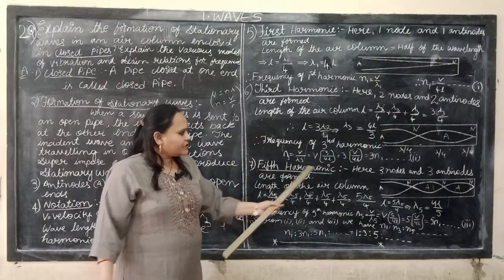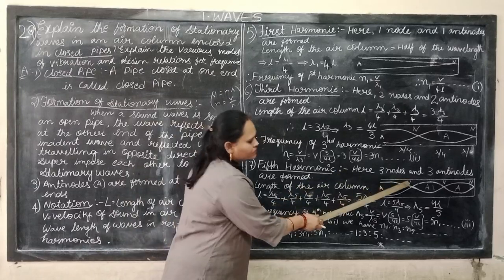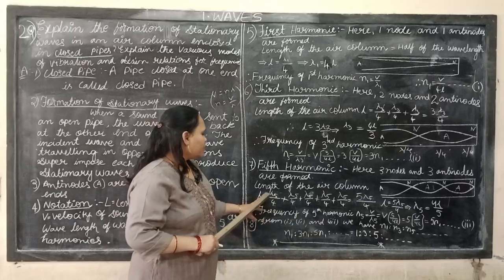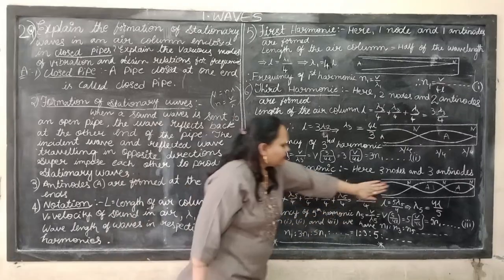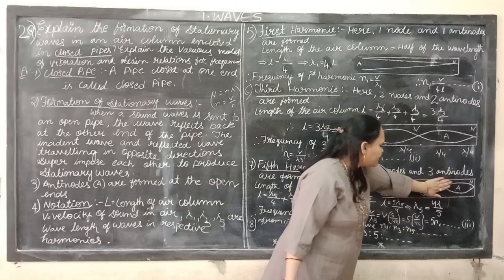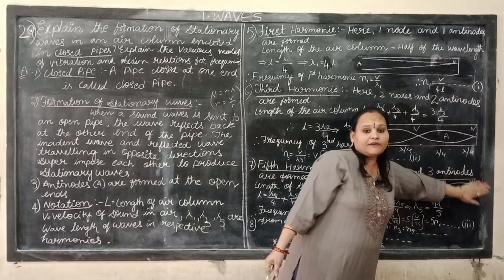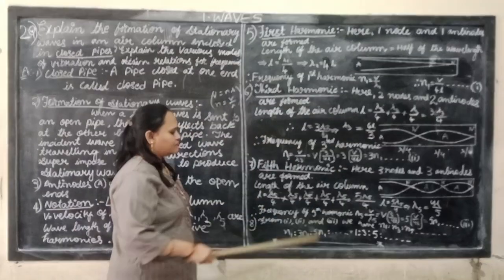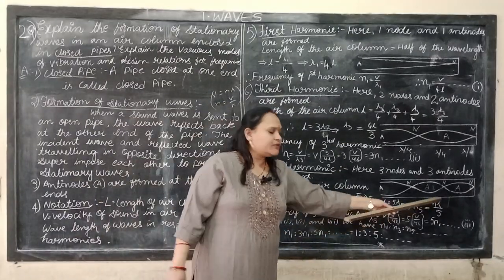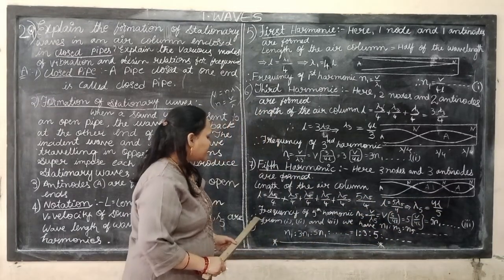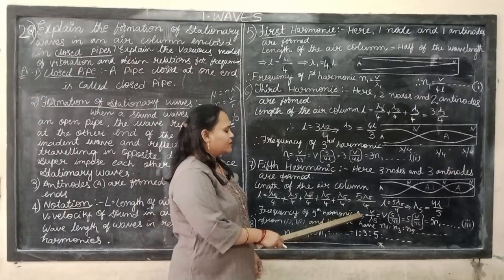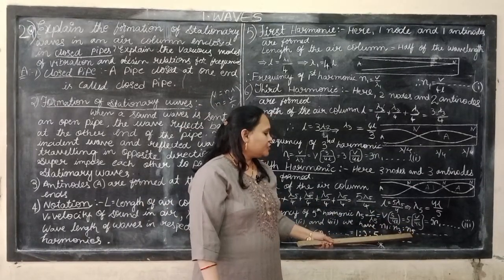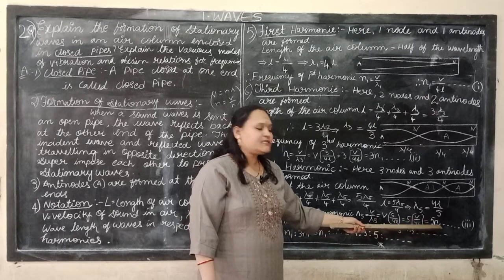Similarly, in the fifth harmonic, we have 3 antinodes and 3 nodes. So the length is lambda 5 by 4, lambda 5 by 4, lambda 5 by 4, lambda 5 by 4, lambda 5 by 4, lambda 5 by 4. Total 5 lambda 5 by 4. From this, lambda 5 equal to 4l by 5. Substitute into the frequency of the fifth harmonic, n5 equal to V by lambda 5. We get 5 into V by 4l, and V by 4l is n1. So we get 5n1.